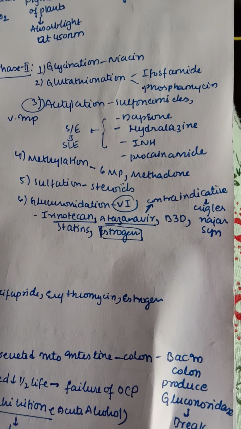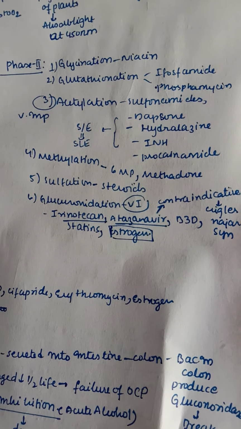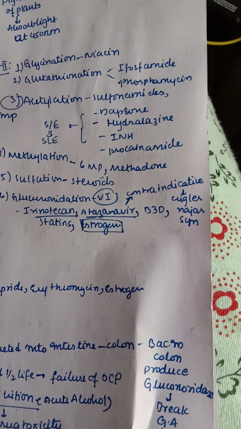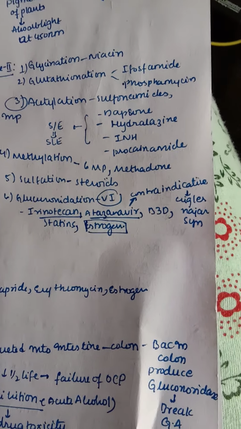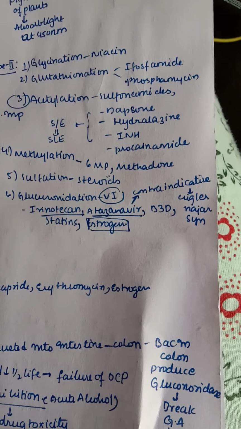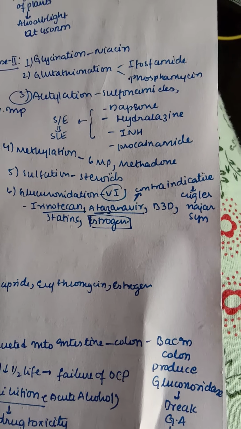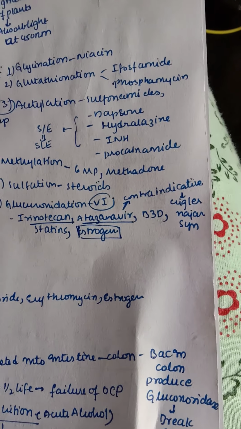We have irinotecan, atazanavir, statins, and estrogen. So these are contraindicated in Crigler-Najjar syndrome, which is important. You also have B3D here as an example. So remember that atazanavir and irinotecan are both contraindicated in Crigler-Najjar syndrome.